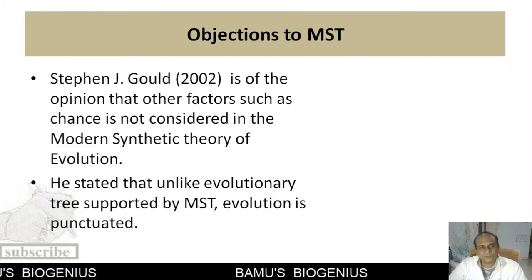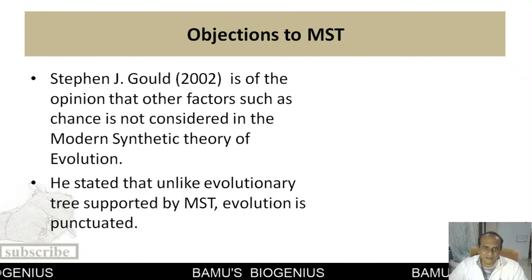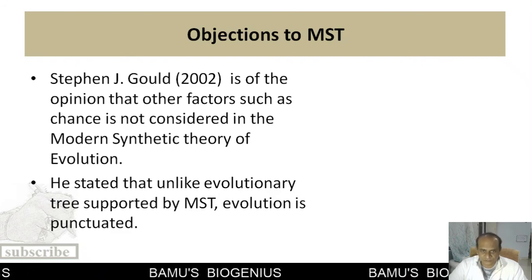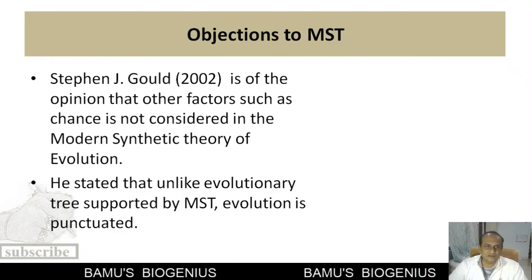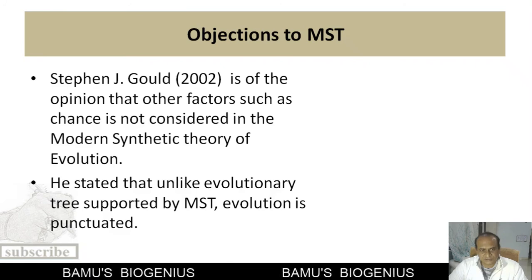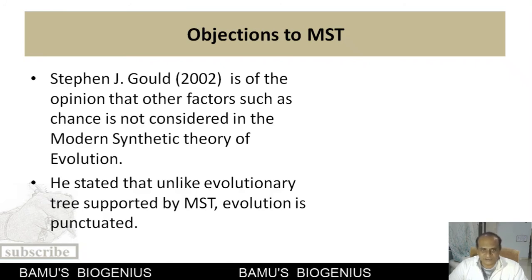So he is of the opinion that chance events played an important role in the history of Earth and the evolution of different kinds of organisms. So the chance factor should also be taken into consideration for synthesizing any evolutionary theory.